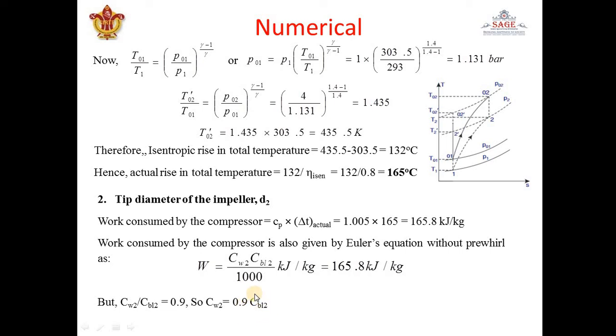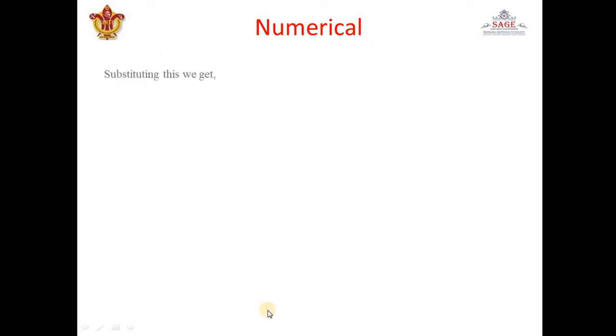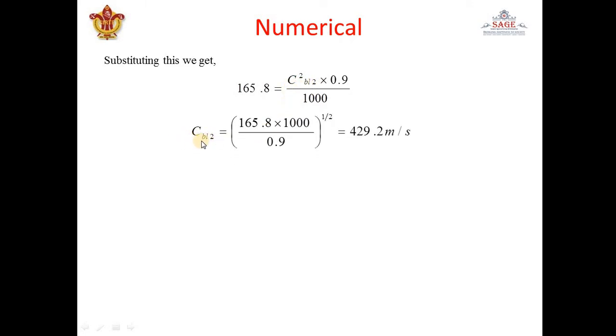Now substituting this Cw2 in the formula of W, it will become 0.9 Cb2 square, and Cb2 we get 429.2 meter per second. So this is blade velocity at outlet. Again, this velocity is also pi d2 N by 60. Okay, so Cb2 is equal to 429.2 is equal to pi d2 N by 60.